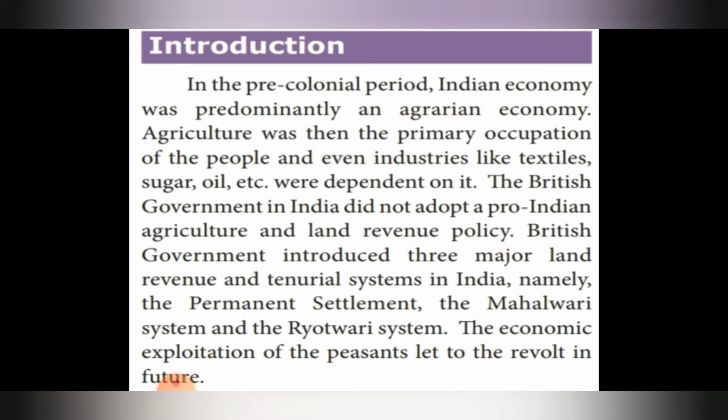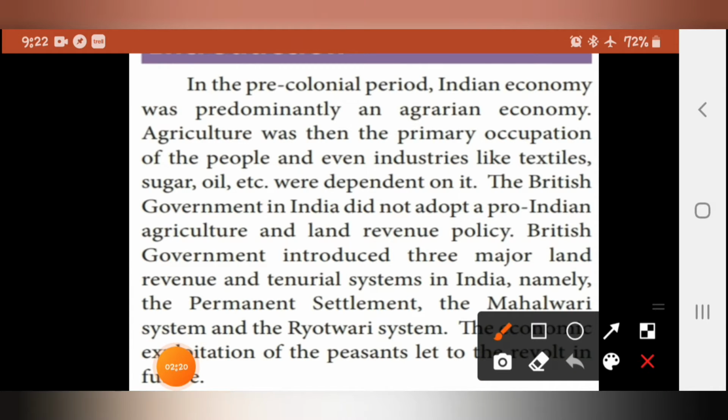The British government in India did not adopt a pro-Indian agriculture and land revenue policy, but introduced three major land revenue and tenurial systems in India, namely the Permanent Settlement, the Mahalwari Settlement and the Roytwari Settlement.